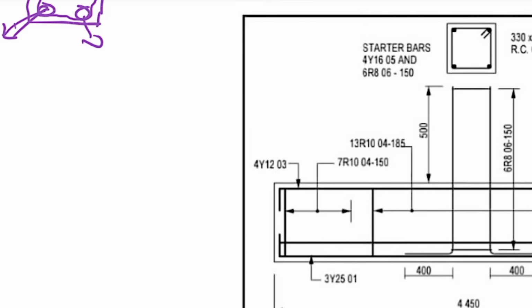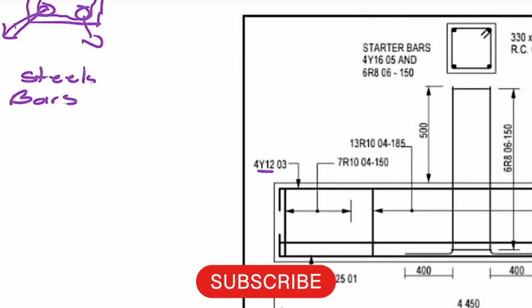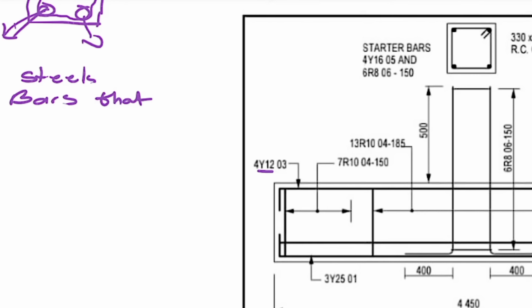We have different types of steel bars, and they are named differently, right? If you see Y12, the steel bars that have Y12, the number 12, I'm taking it from here. The Y describes the type of the bar.